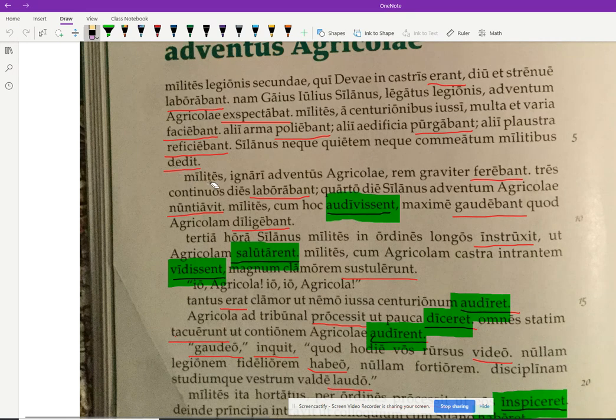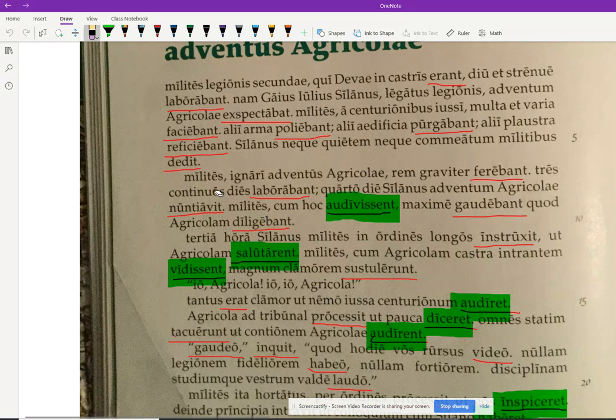Okay, second paragraph. Milites ignari adventus Agricolae rem graviter ferebant, tres continuos dies laborabant, quarto die Silanus adventum Agricolae nuntiavit, milites cum hoc audivissent maxime gaudebant, quod Agricolam diligebant.